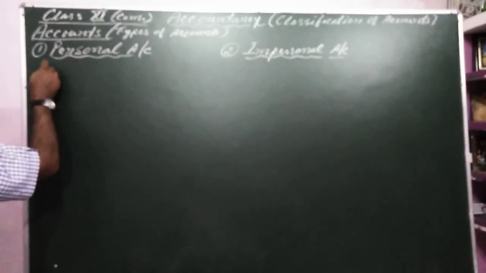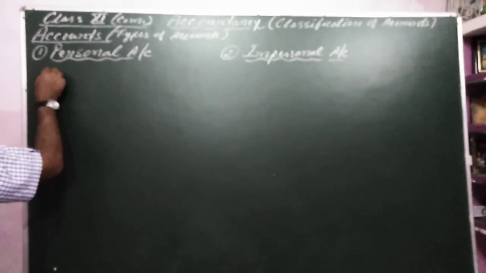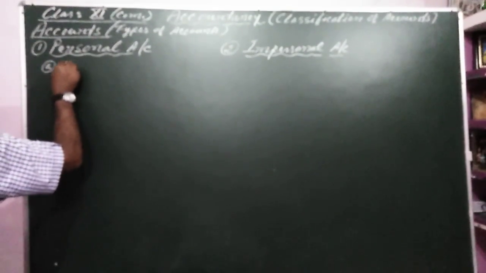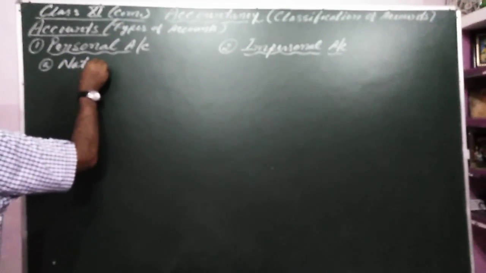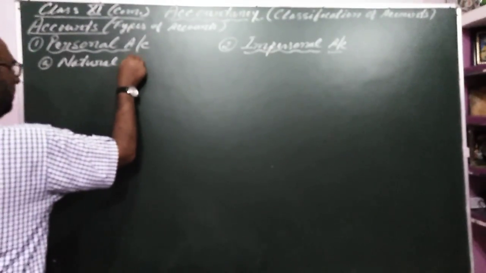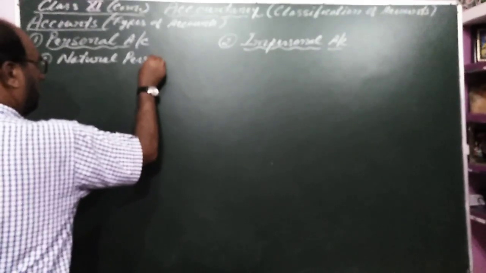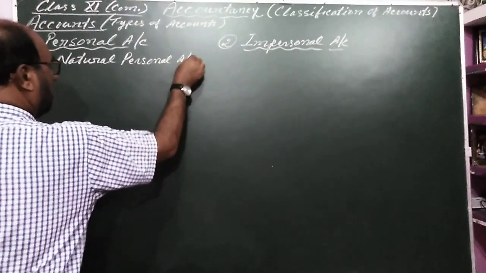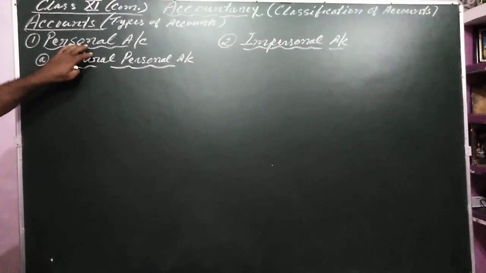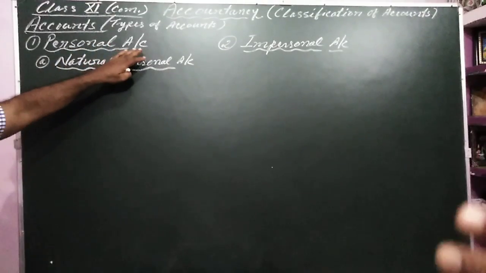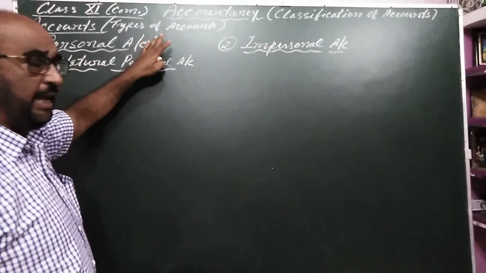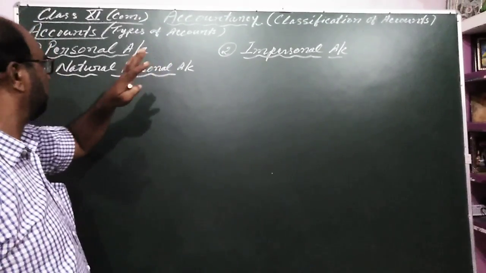The personal account is divided into three parts. The first one, A, is natural personal account. I would like to tell you, personal account includes the name of the person, name of the company, name of the firm.